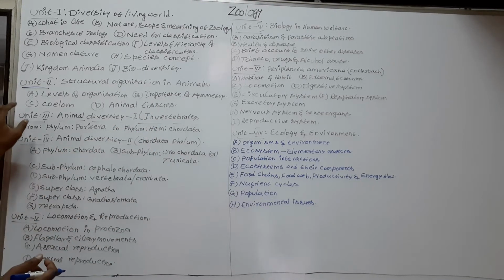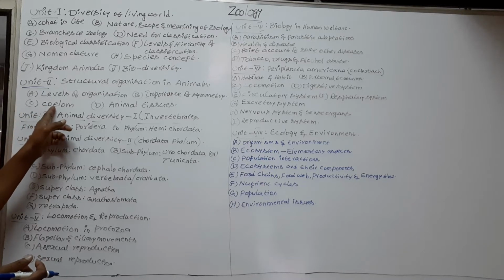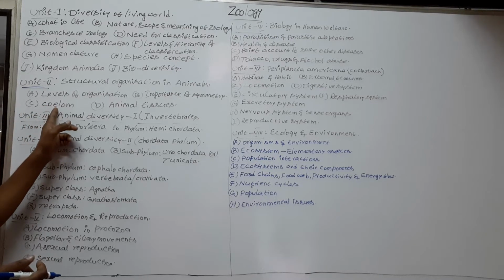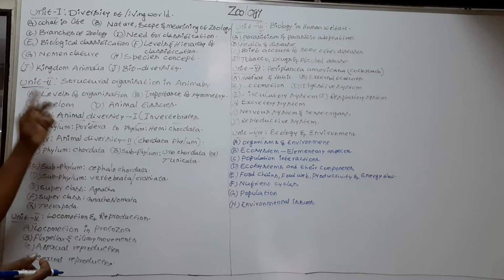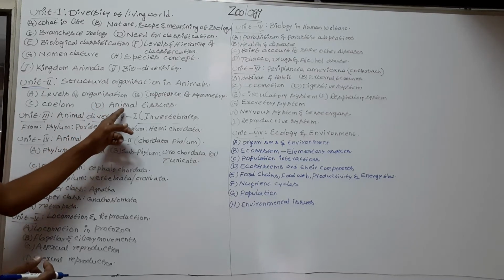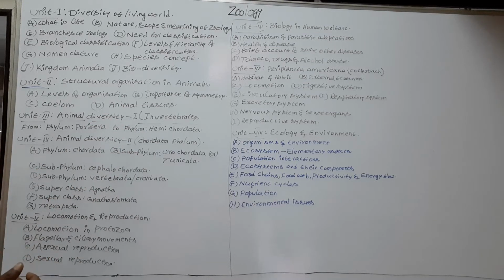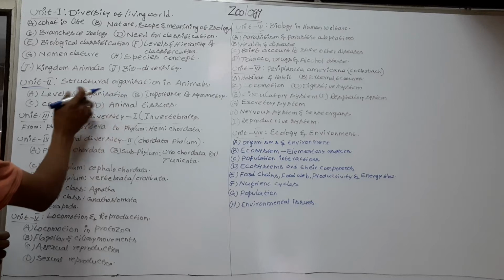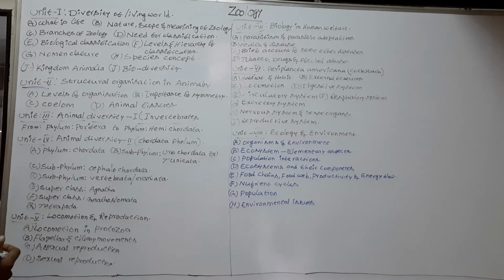Third topic is coelom or body cavity. Fourth topic is animal tissues. So these are the topics of unit 2, structural organization in animals.